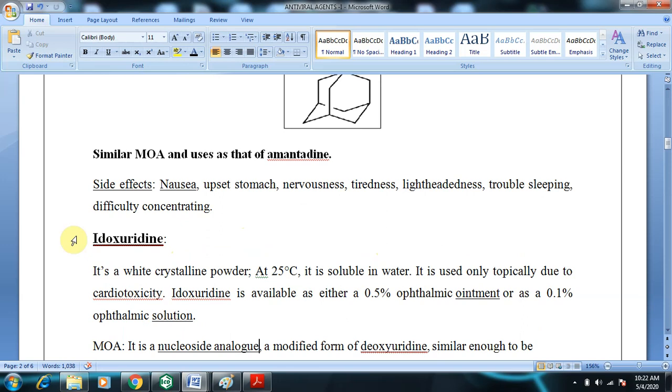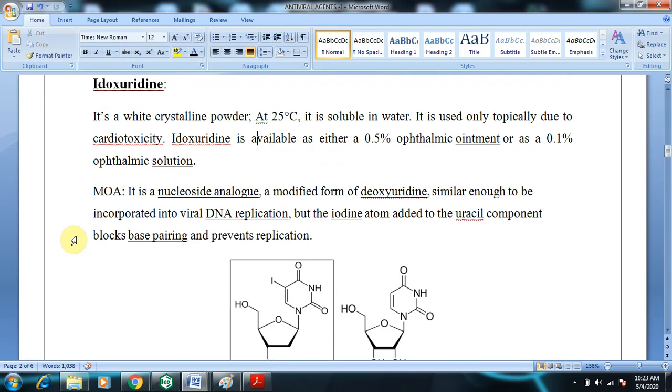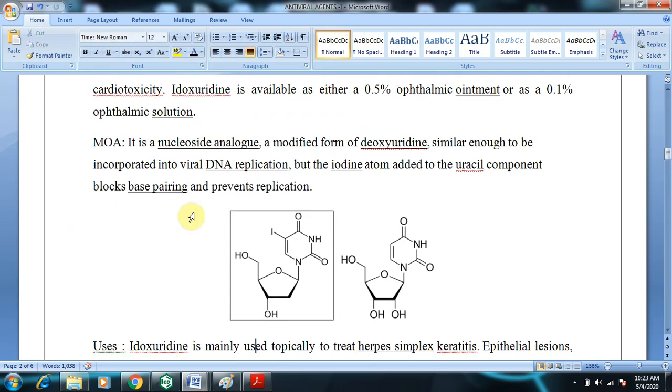Coming to the next drug, idoxuridine. As you can clearly see, this is the structure of idoxuridine.